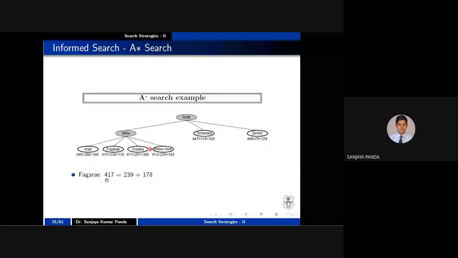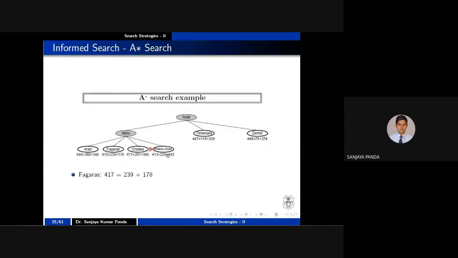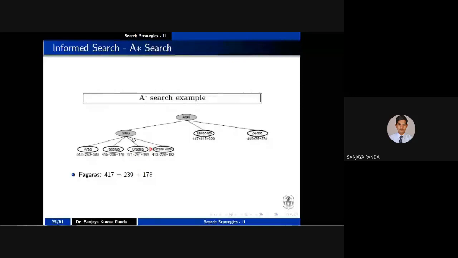So if you see, out of these four, which one is minimum? This cost is not 415. This is 417. 413 is minimum. Okay. So I have to select R from S. So my path should be A, S, and R.